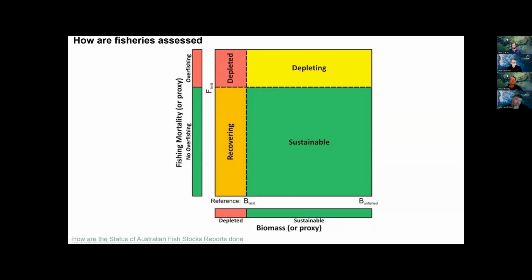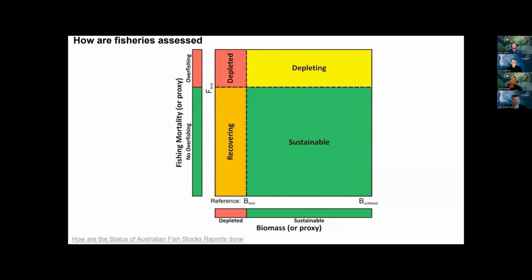So that means that we're allowing more fish to grow back into that population, and ideally at some period of time, they will go back up over the biomass limit that we want. If we are overfishing and we have a depleted biomass, we're in a depleted state.